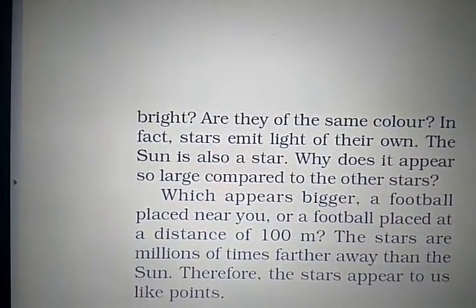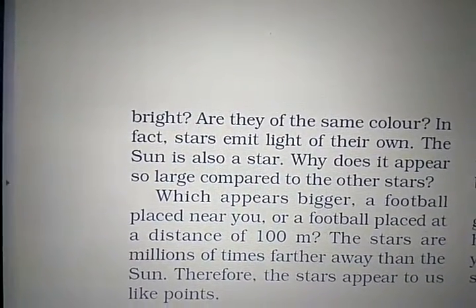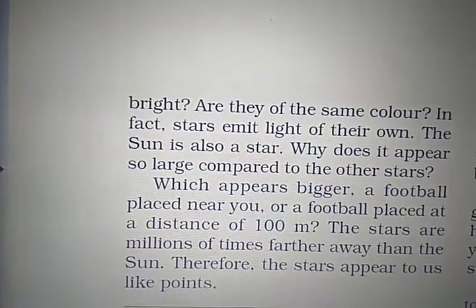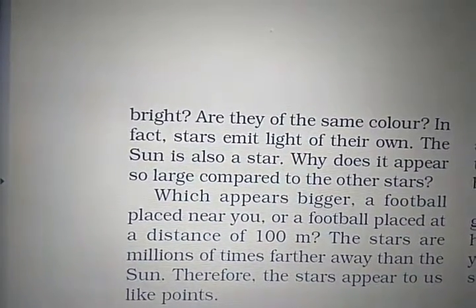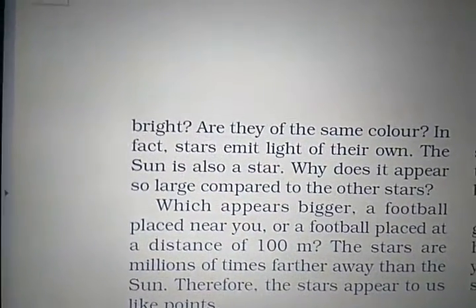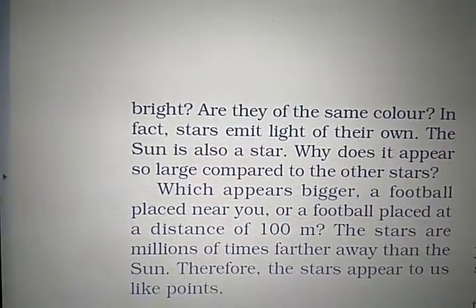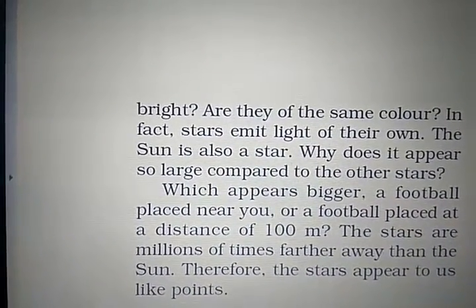So why does it appear so large compared to the other stars? Okay, you see that in a galaxy, in the sky, stars appear small, which means that they are very far away from us. Sun is the only star which is nearest to the earth, right?